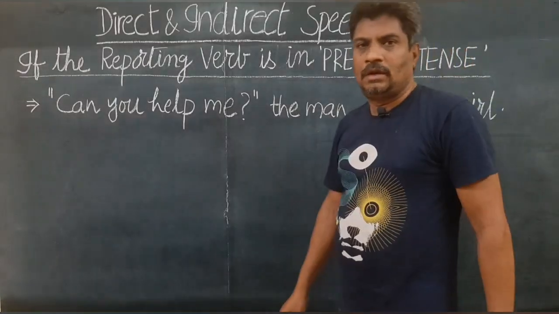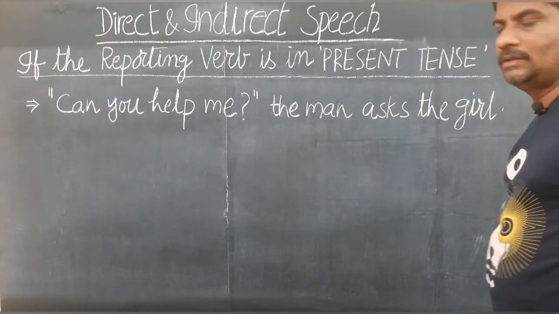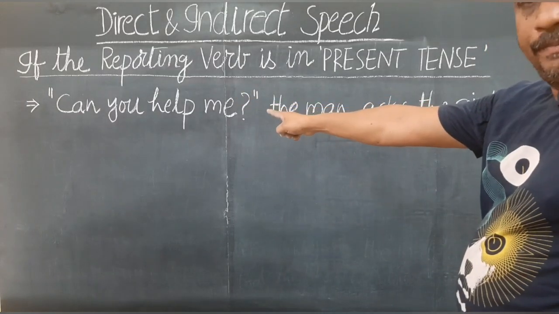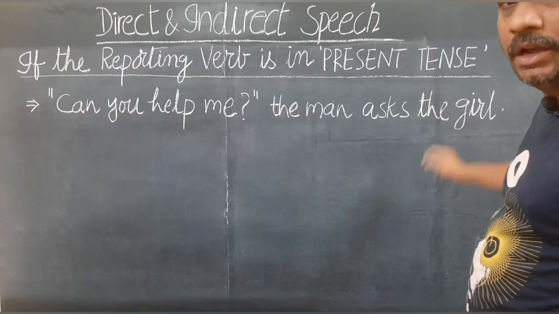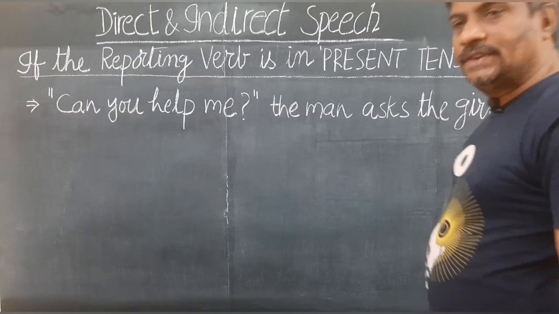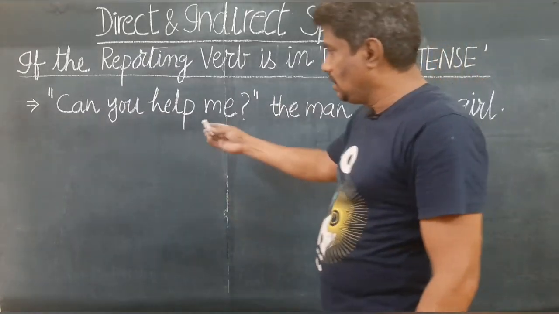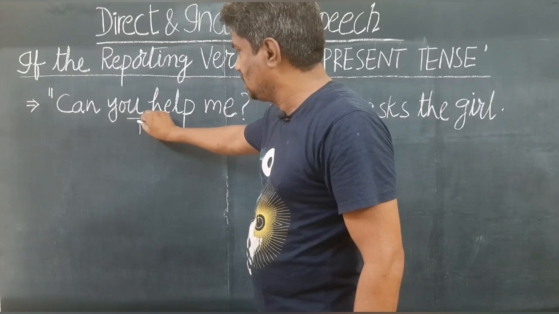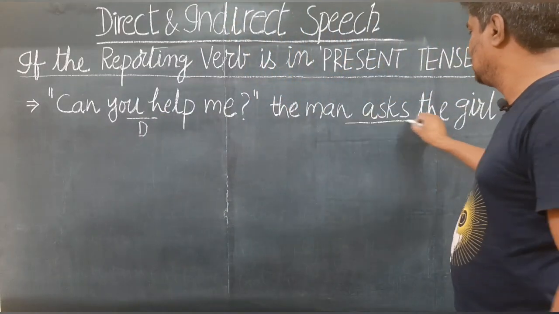Okay. We have another example. Study the question. Can you help me? The man asks the girl. First, dialogue and reporting verb identification. Now in this example, dialogue is given first and reporting verb is given next.